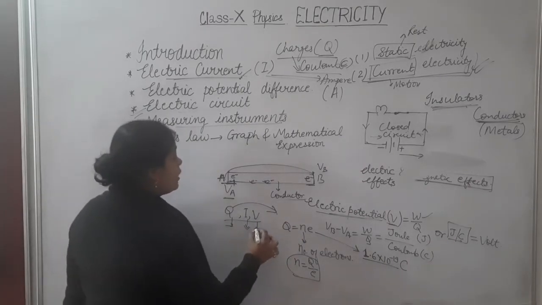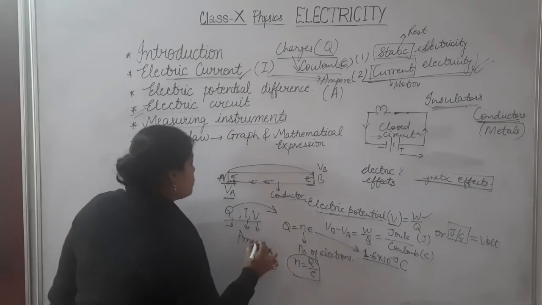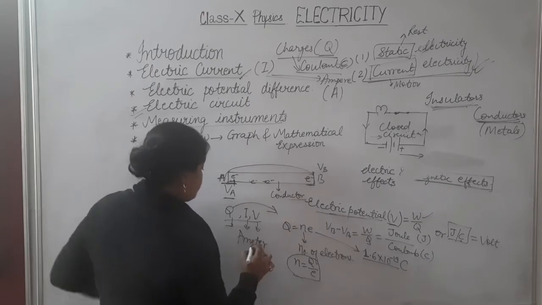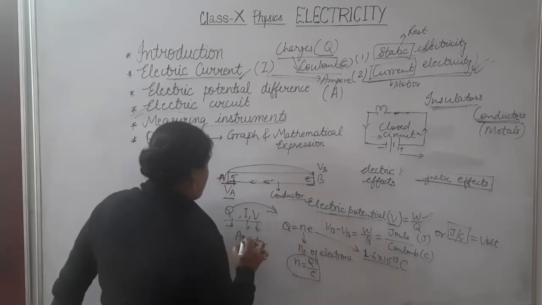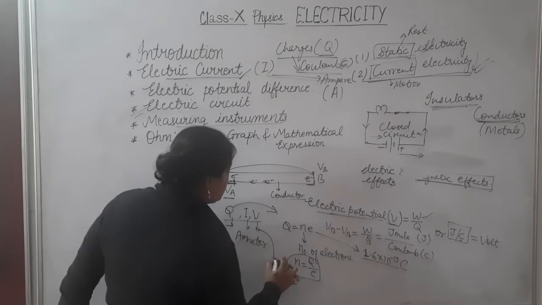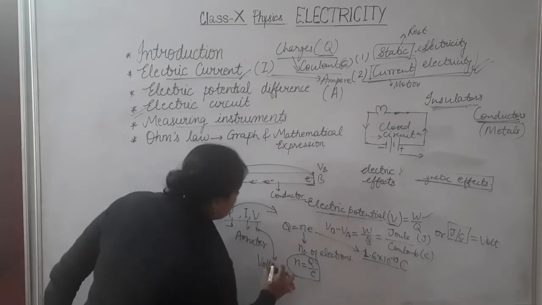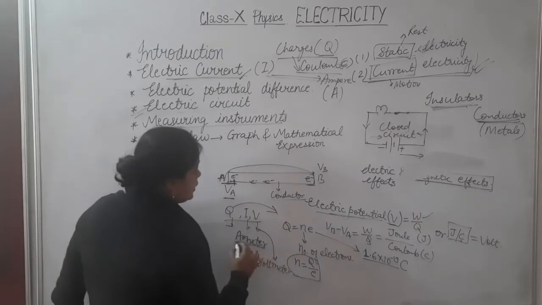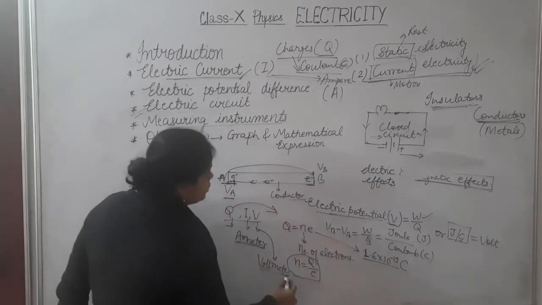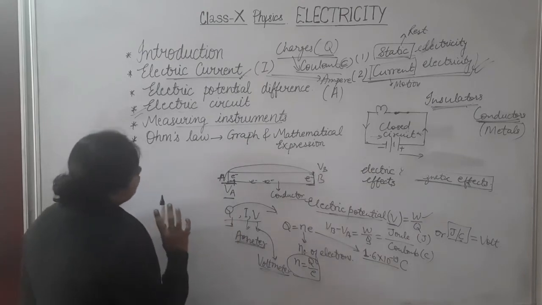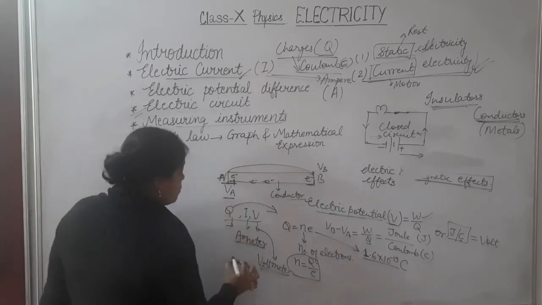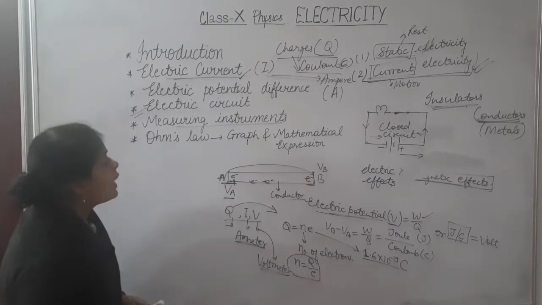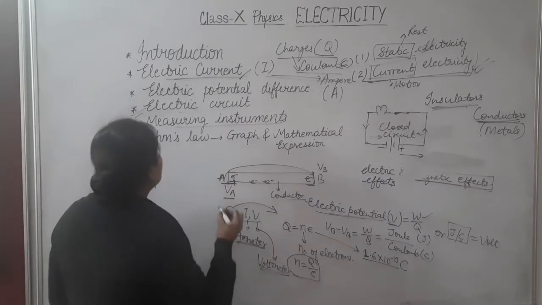But current and voltage are measured with the help of two instruments, that is ammeter and voltmeter. Ammeter is used to measure current and voltmeter is used to measure voltage. One more instrument, the rheostat, you will study in the next video. I will tell you about that instrument.